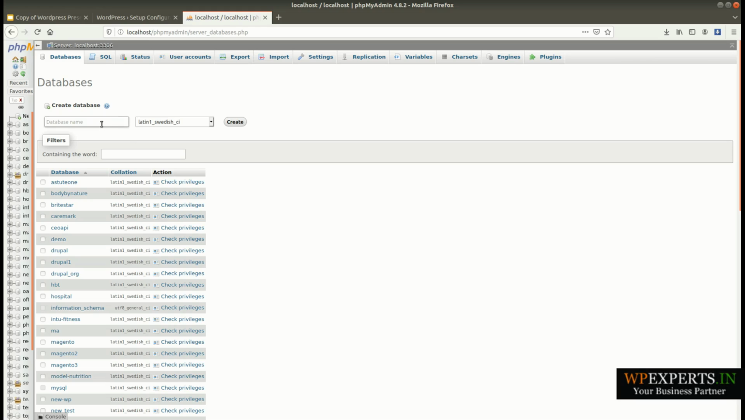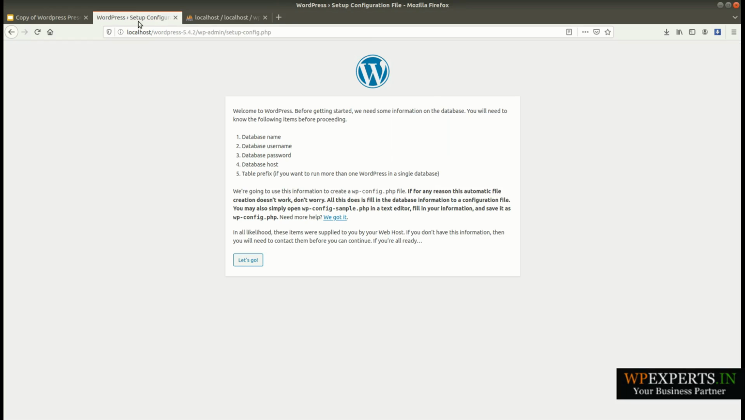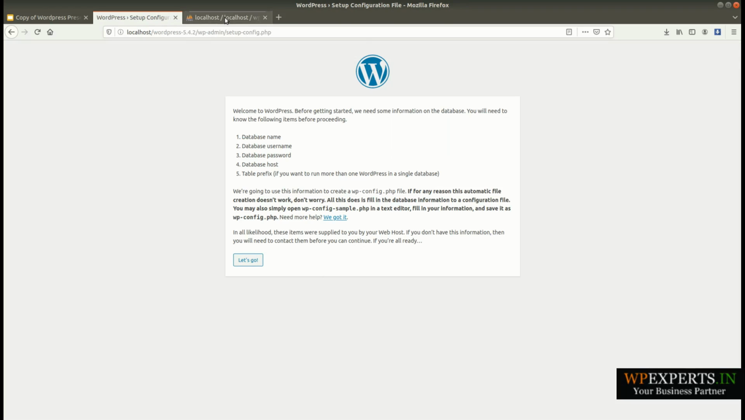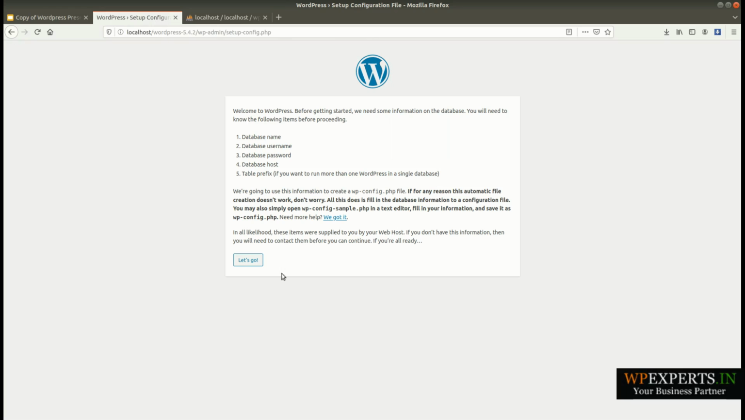Here I am going to the database wp54. You just need to click on new database, and then you will automatically be redirected to the database. My database has been successfully created, and now I can proceed with the setup here. In the same way, you also need a database on your local computer before you set up WordPress. So I have created the database here. My database name is wp542, and let's go.